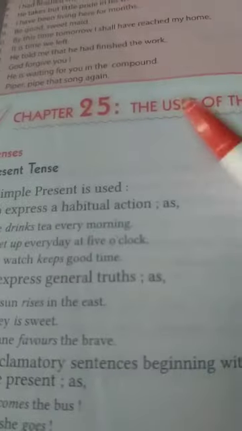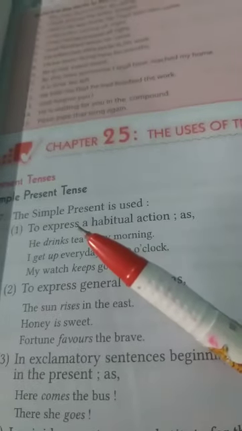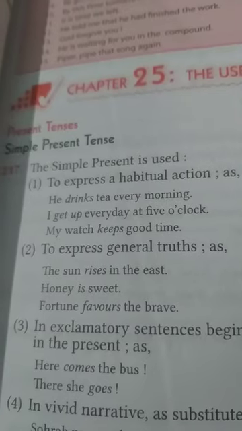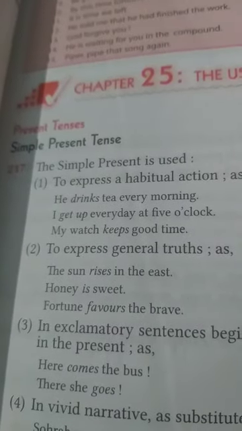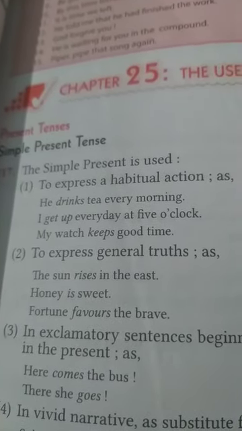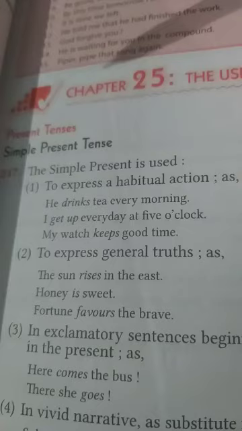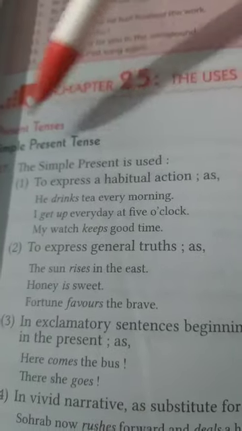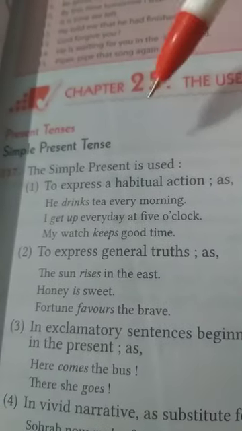Simple present tense, as I have told you in class also, is said to be present indefinite tense. And you know what is the meaning of present indefinite? Indefinite is the opposite of definite. So when there is nothing definite about a sentence, we say it is indefinite, and the tense is simple present or present indefinite. So we see why and in which condition we use simple present tense.